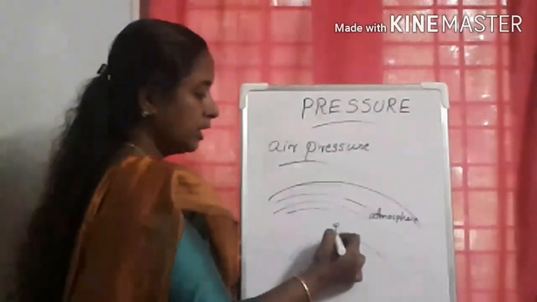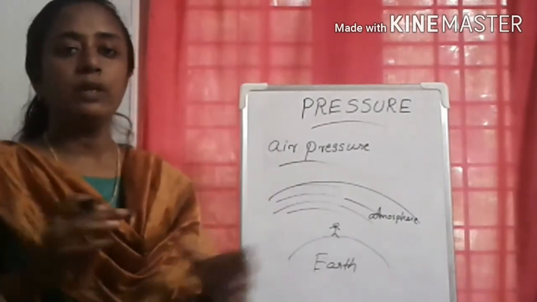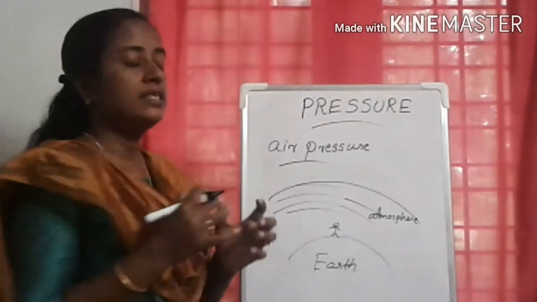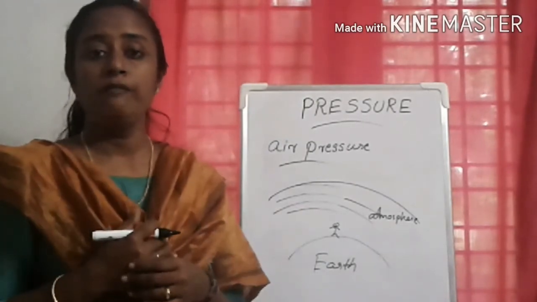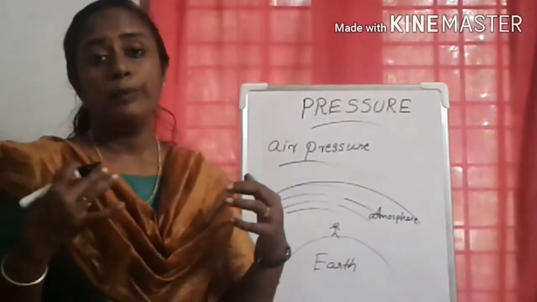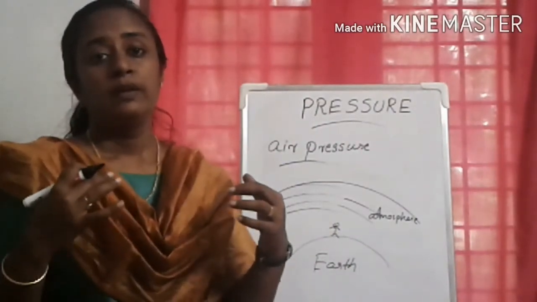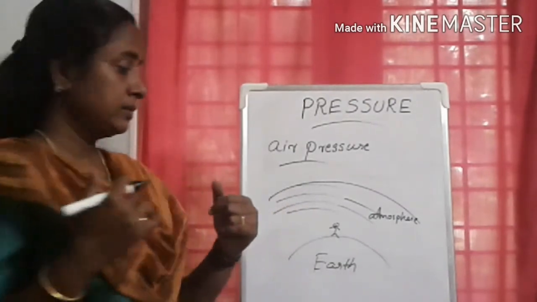We are living on the earth and we are also experiencing this atmospheric pressure. This air is exerting pressure on our body. So what will happen when this air exerts pressure? What will happen to our body?